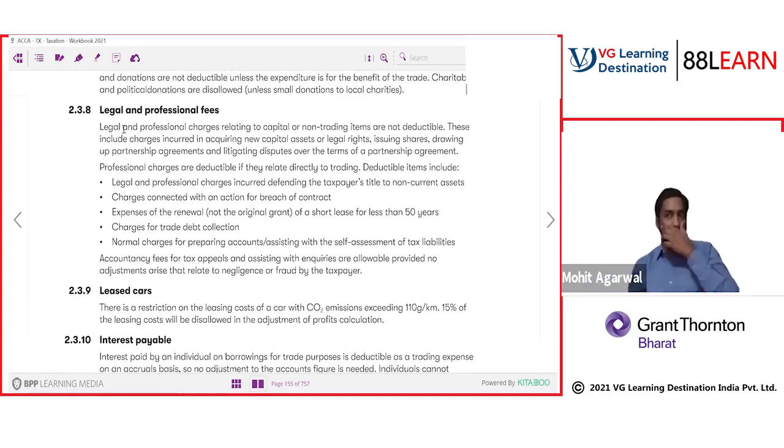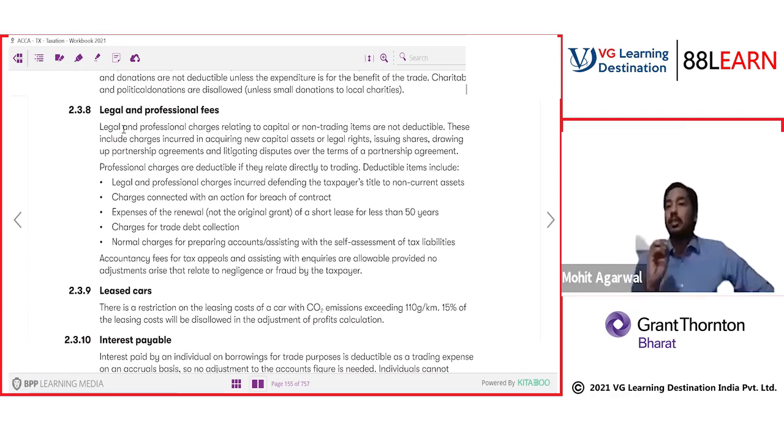For example, if I paid a registration fee for acquiring plant and machinery, obviously there are some legal and professional fees to acquire a building, plant and machinery, but they will be added to the cost of the asset, not given as a reduction here. These include charges incurred in acquiring a new capital asset, issuing shares, drawing up a partnership agreement, and litigation disputes over the terms of a partnership agreement.